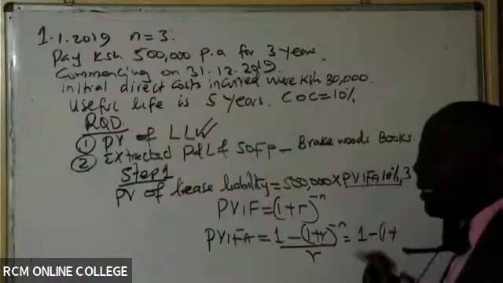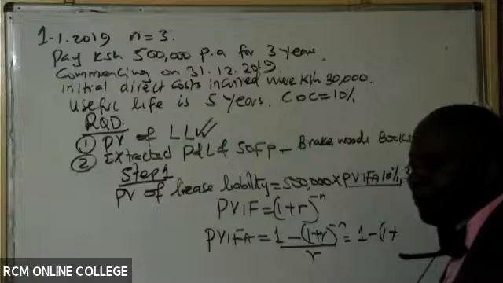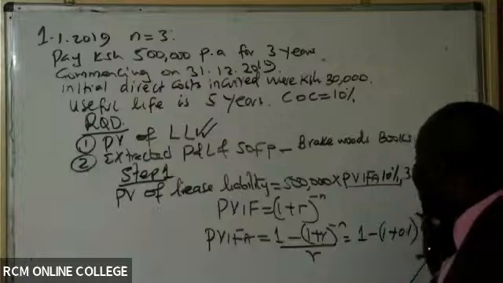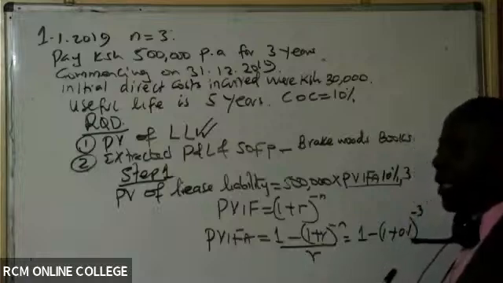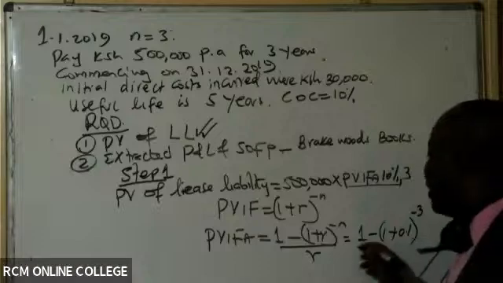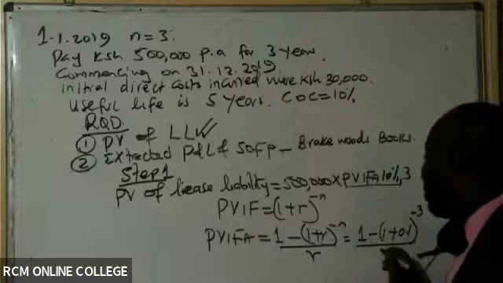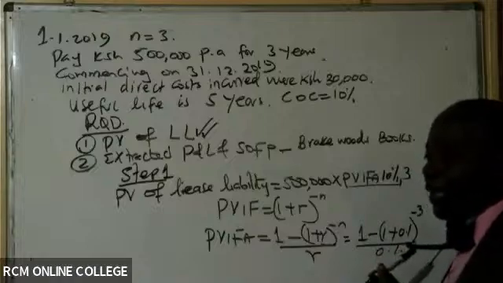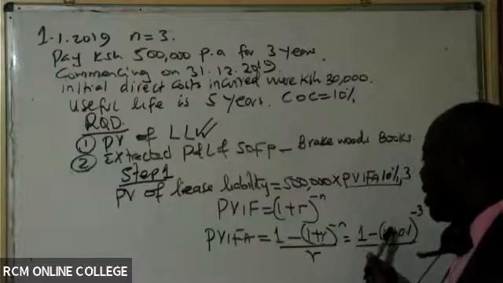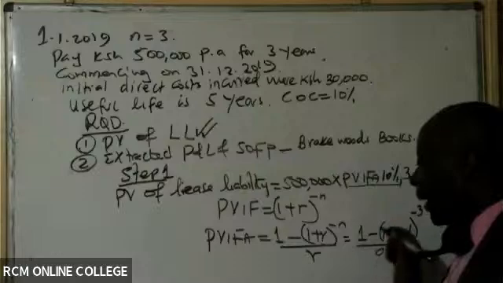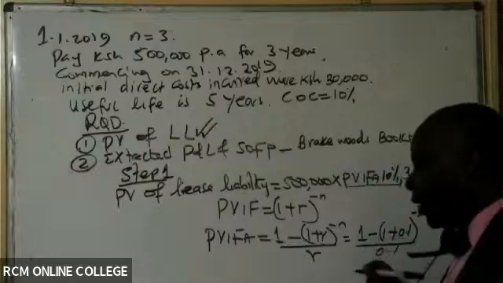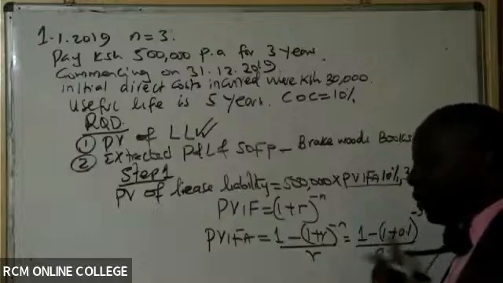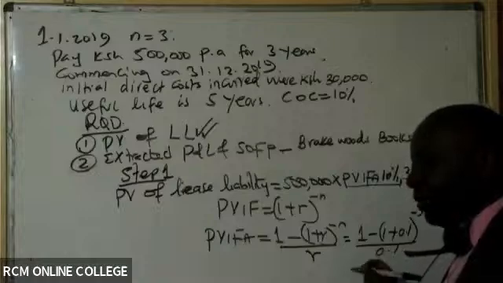Our R is the cost of capital, the required return, so R in this case is 0.1. So we take 1 minus 1.1 raised to negative 3, and whatever answer you get, you divide by 0.1.